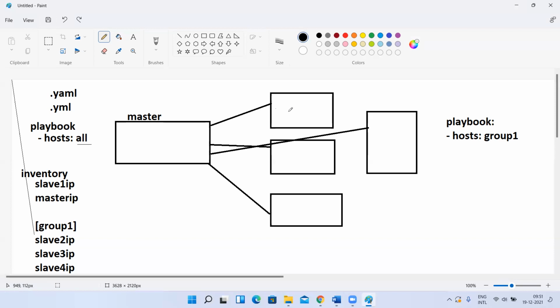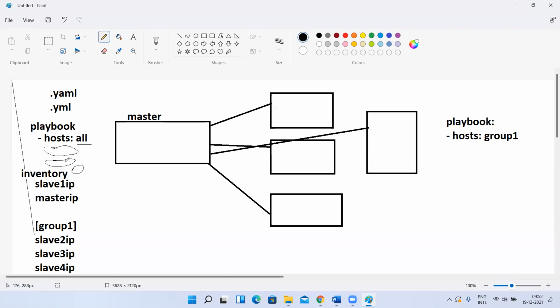And we can gather facts also. By default, this is one more top interview question. By default, gathering facts is enabled in Ansible. So what does that mean? That gathering task is the first task it is going to execute in a playbook. For example, in an Ansible playbook you can write multiple tasks. I want to install the tree command, I want to install Tomcat, and in that I want to deploy a Jenkins wrapper. Like this, in one playbook you can write multiple tasks.